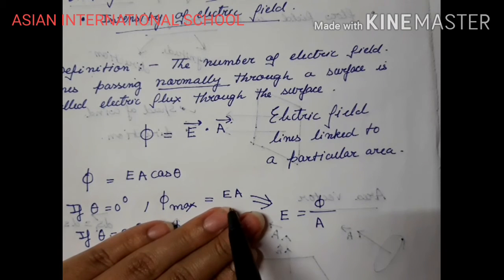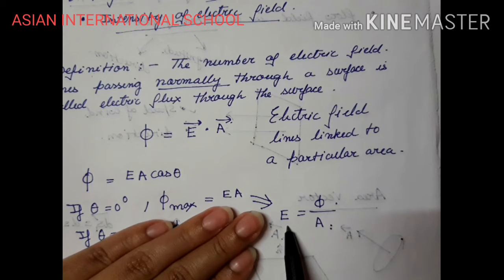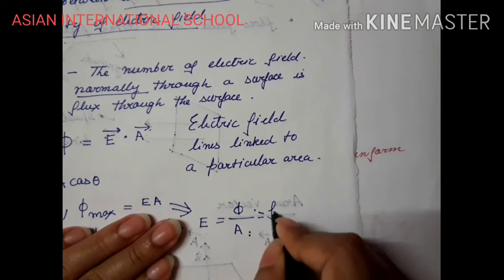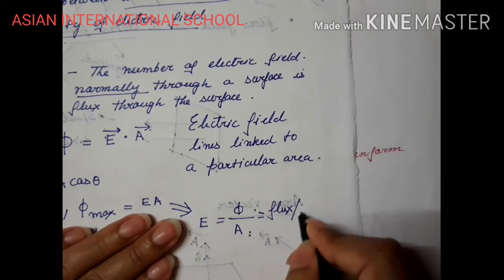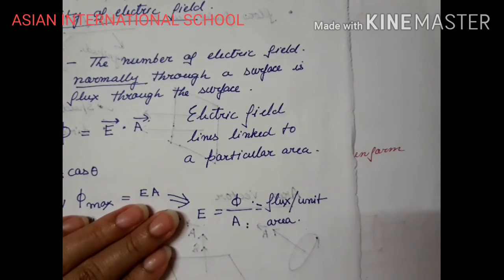Now in this expression, when theta equals 0 degrees, phi max equals EA. So I can write E equals phi by A. So flux per unit area is the intensity of the electric field. This is how I can define electric field also: flux per unit area defines the intensity of the electric field.